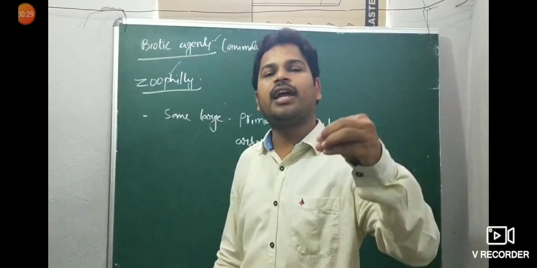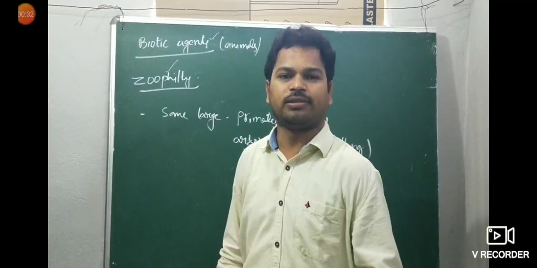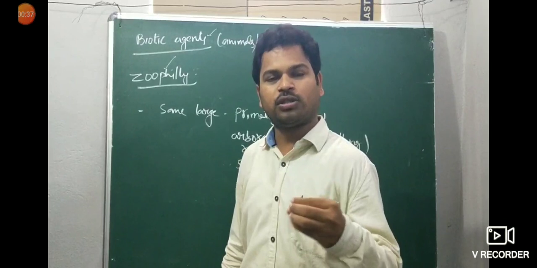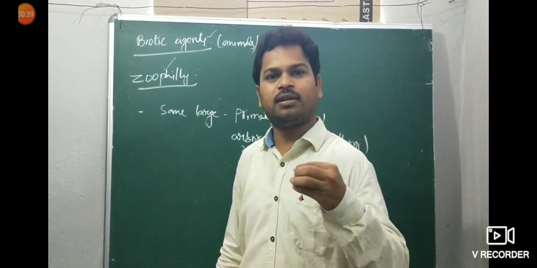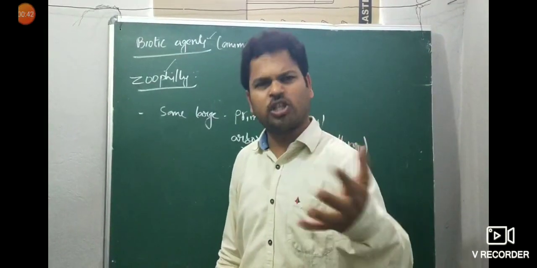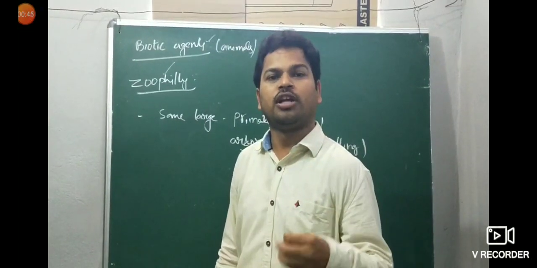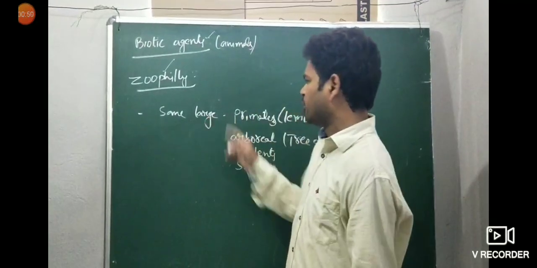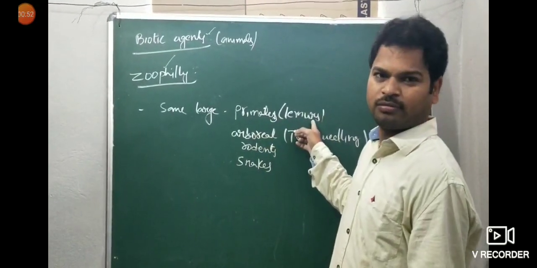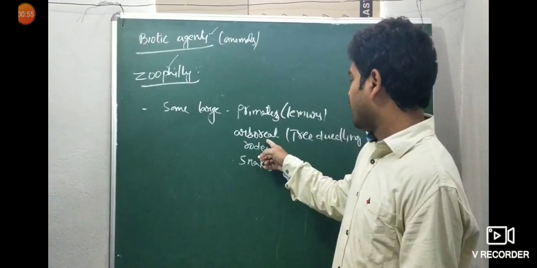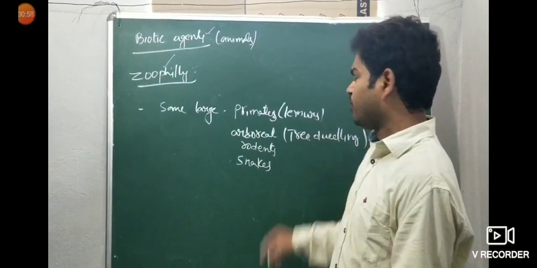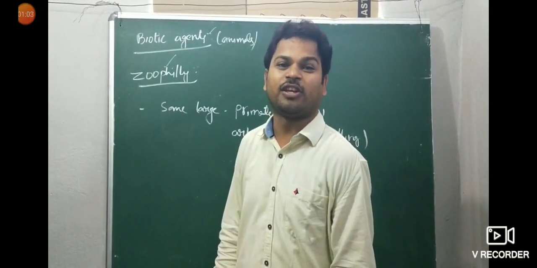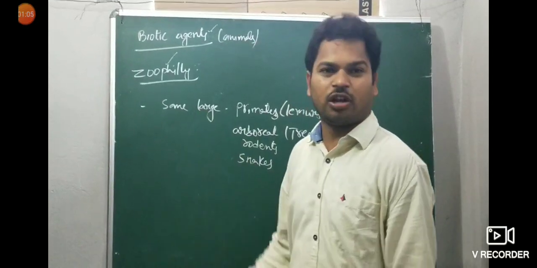In zoophily, different kinds of animals are involved in pollination. For example, flies, beetles, birds, mosquitoes, insects, different kinds of animals. Humans are also involved in pollination. Some large animals are also involved, for example primates and lemurs. Arboreal tree dwellers, arboreal rodents, tree dwelling snakes, and some lizards are also involved in pollination. That's why these are all zoophily.